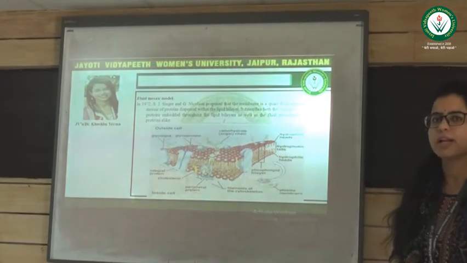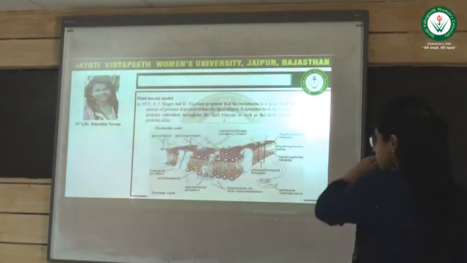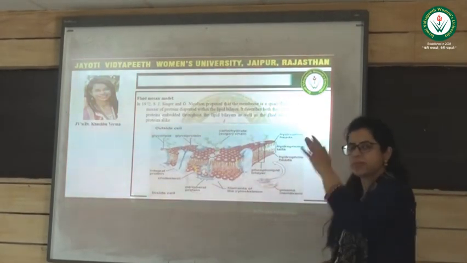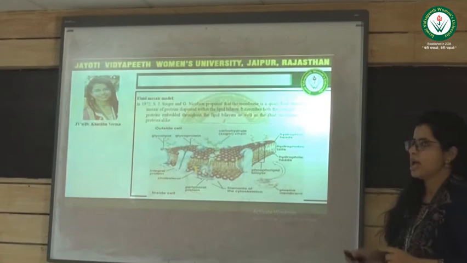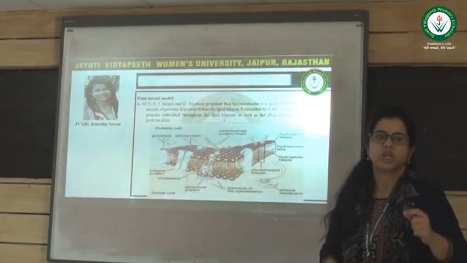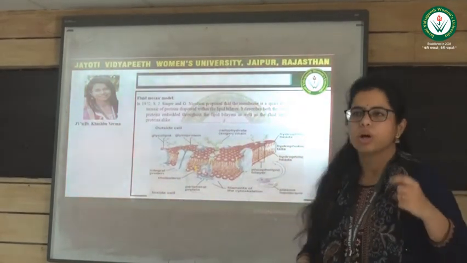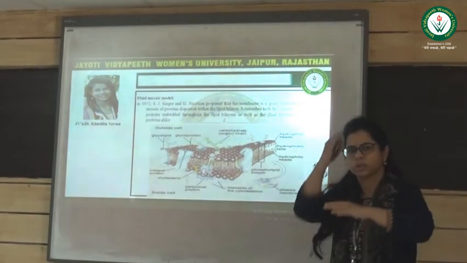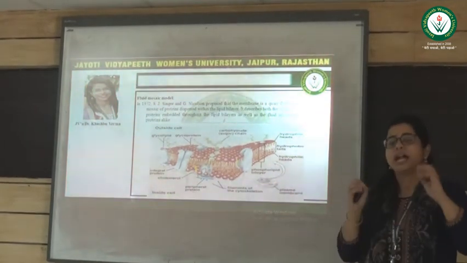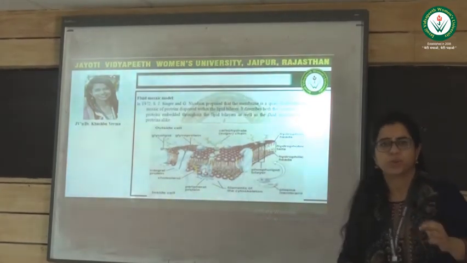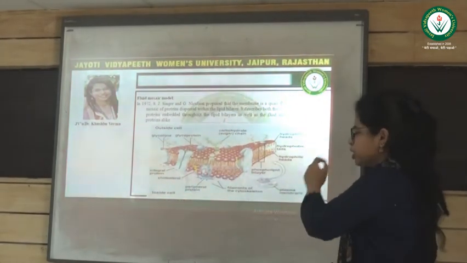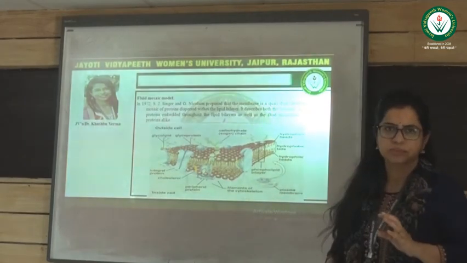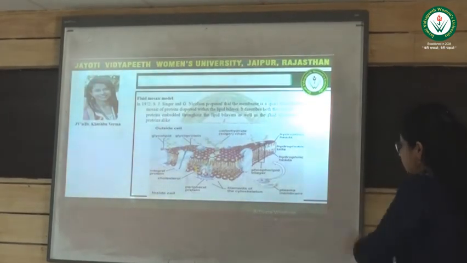One is peripheral proteins, which cover the phospholipid bilayer from outside and from inside. And the second type of proteins are transmembrane proteins, or you can call them integral proteins. Integral proteins basically cross that lipid bilayer and they are involved in the transportation system. They are majorly responsible for the transportation of any cell membrane.